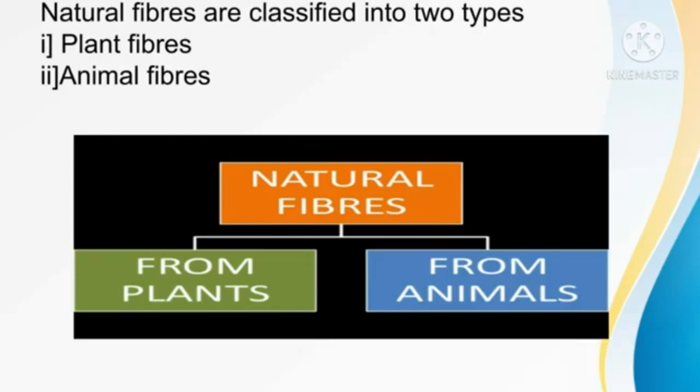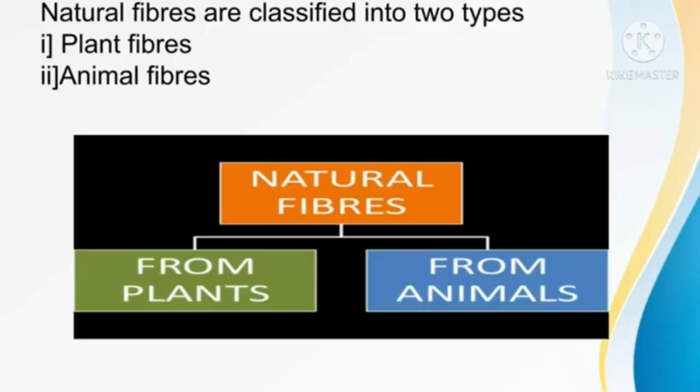Next one is animal fiber. Animal fibers are obtained from animals. Wool and silk are the best examples of animal fibers. Animal fibers are made up of protein.